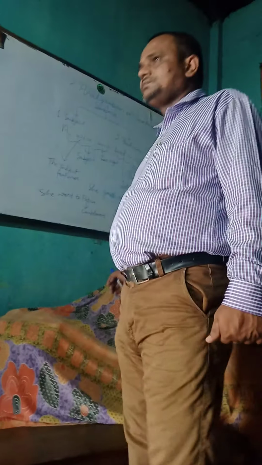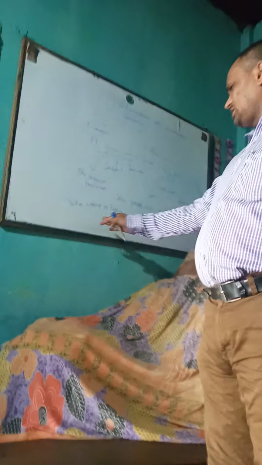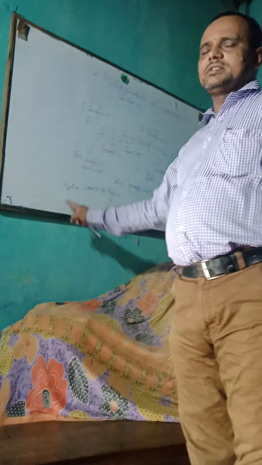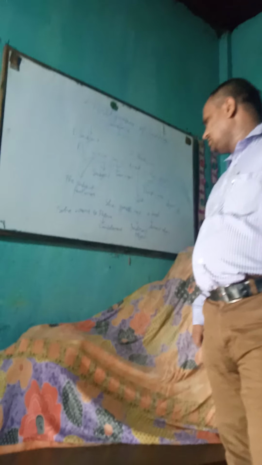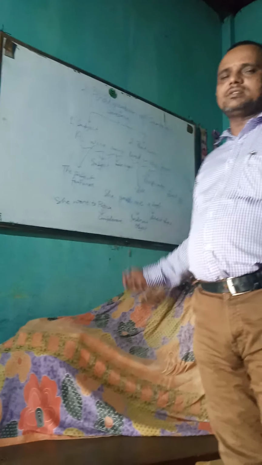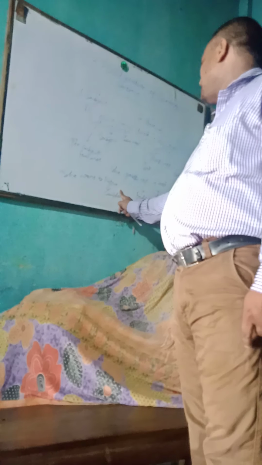Next, take another example. She went to Patna. Here, went is verb, she is subject, but object is absent. Here, Patna is not object, Patna is complement.